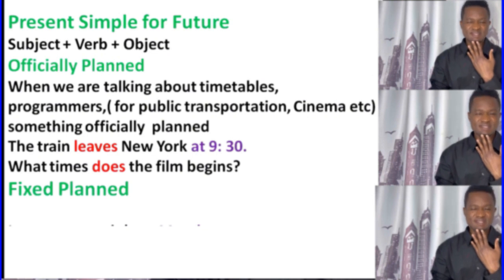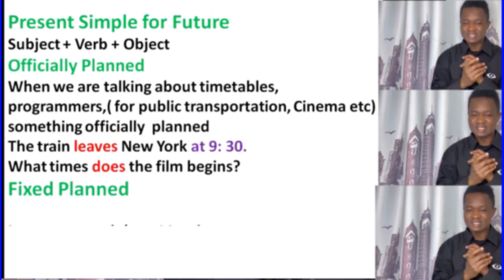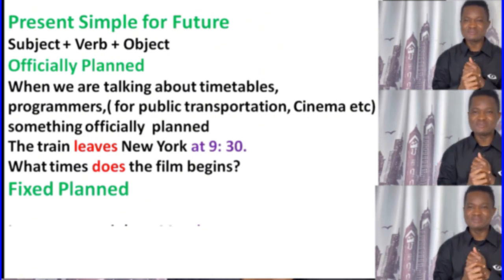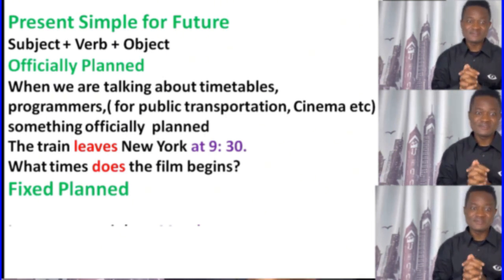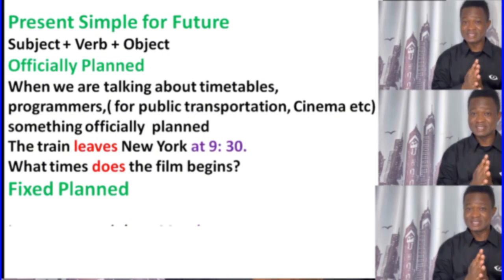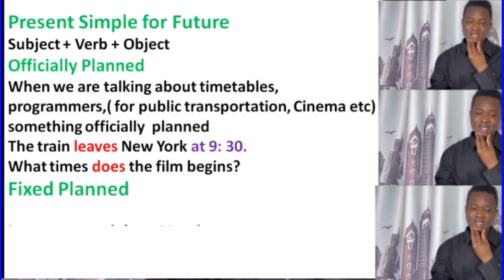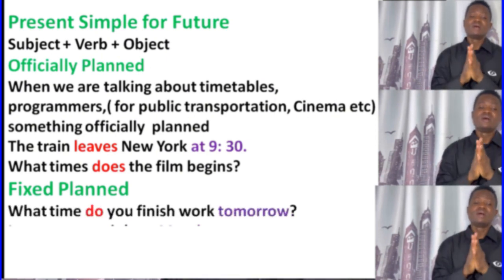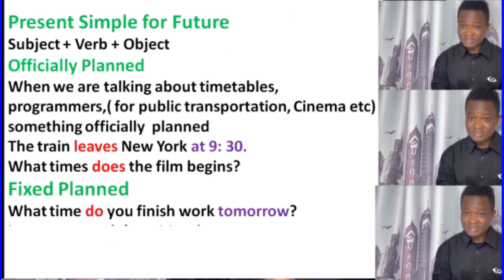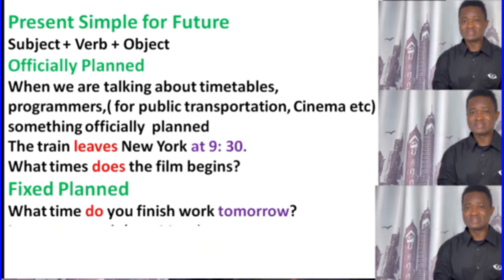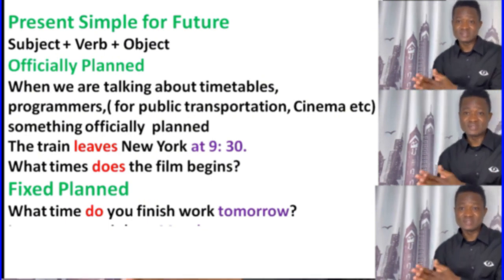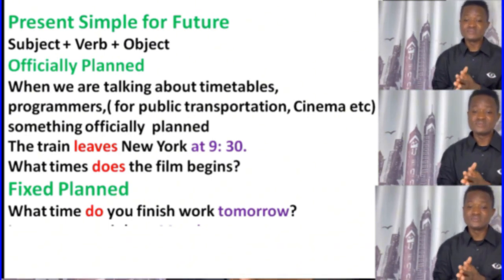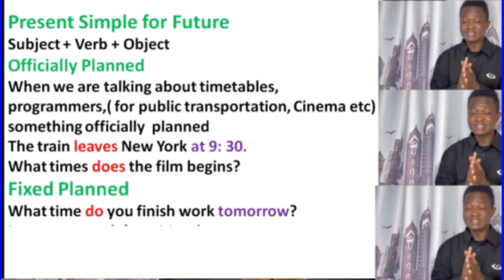It's talking about a fixed plan. So we use this for a fixed plan, like it's part of the schedule. It's fixed. So there we use the present simple to talk about the future. For example here, what time do you finish work tomorrow? So there's a present simple asking a question about the future. What time do you finish tomorrow? There is the present simple, and tomorrow there is the time expression.